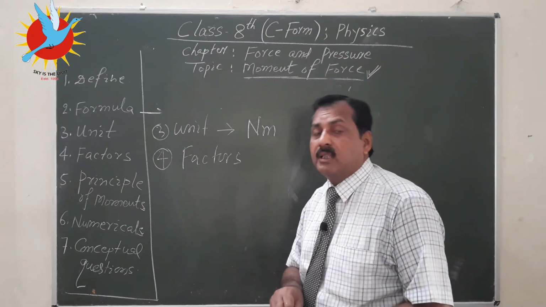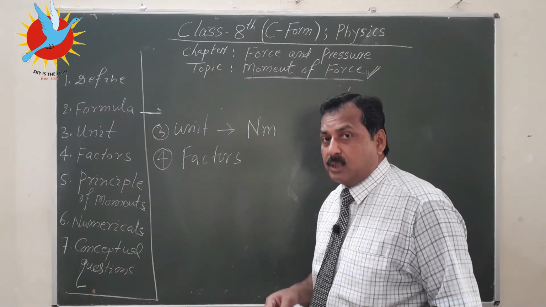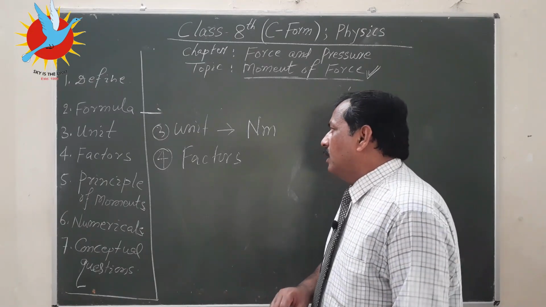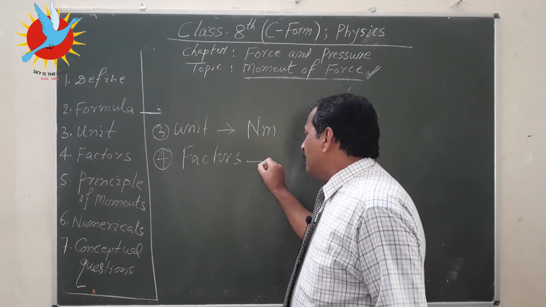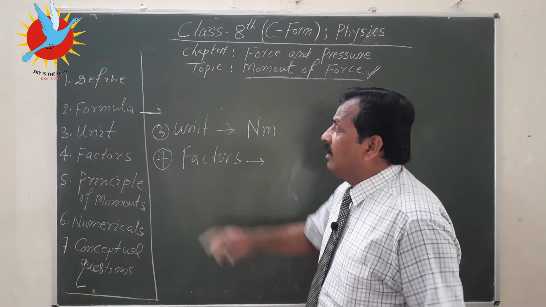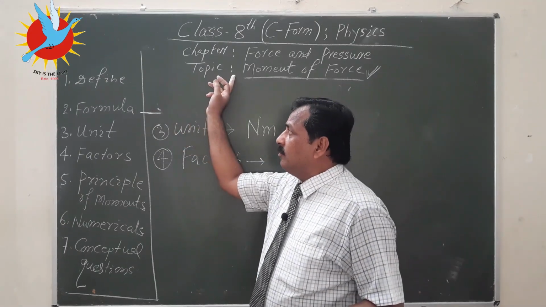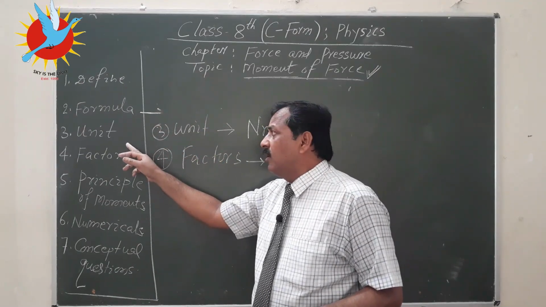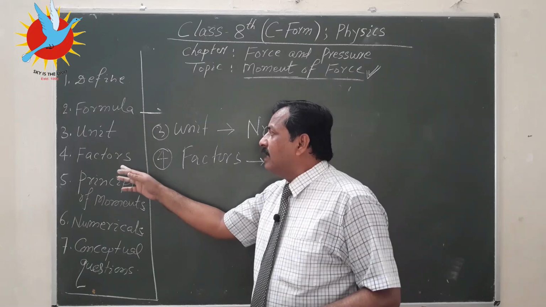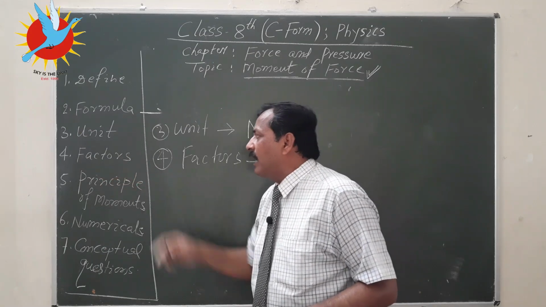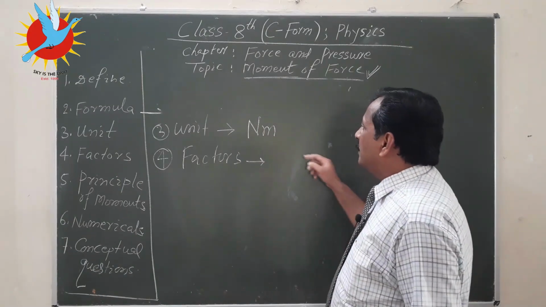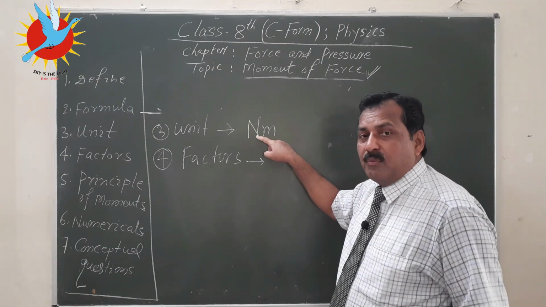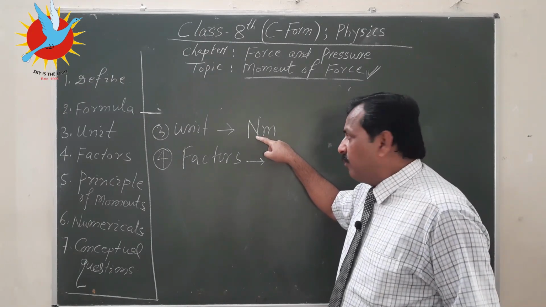So we need to understand what are the factors on which it depends. See, this is quite systematic. We defined the term, based on definition we got formula, based on formula we got unit, and then we can come to know about factors also. Remember, this stands for force. Newton is unit of force.